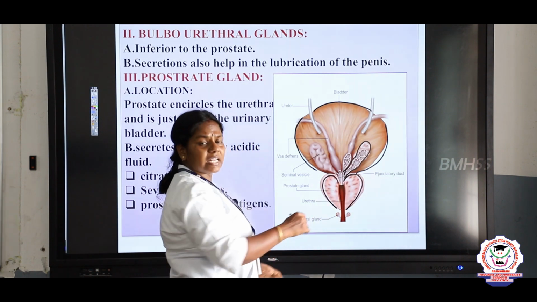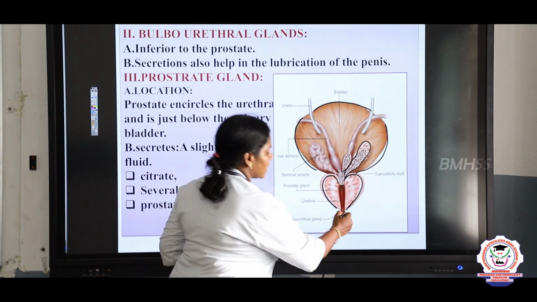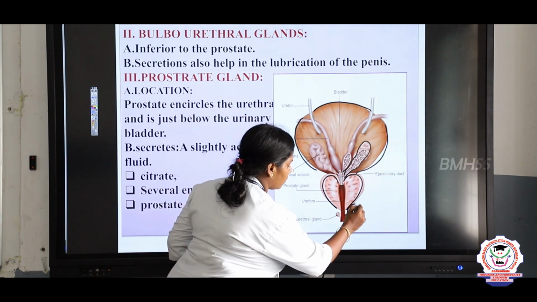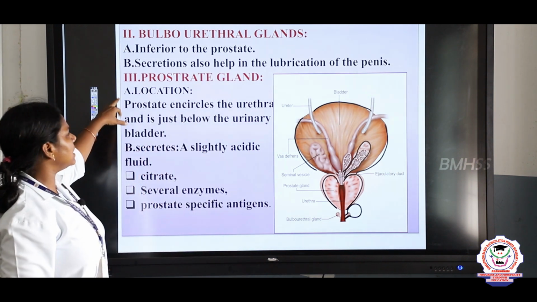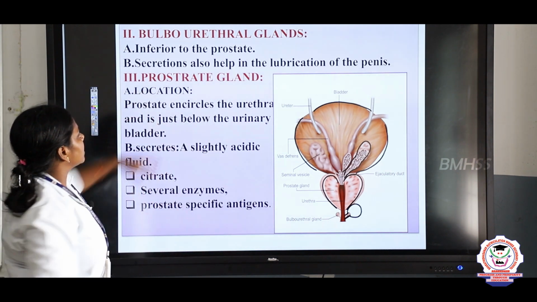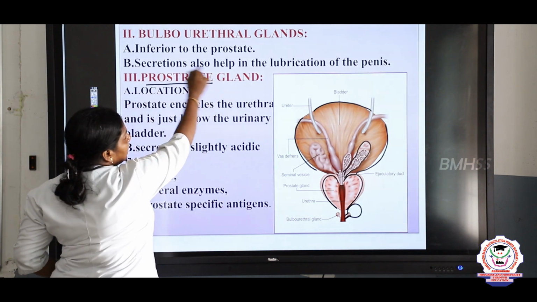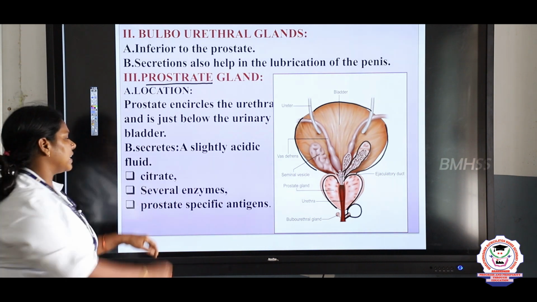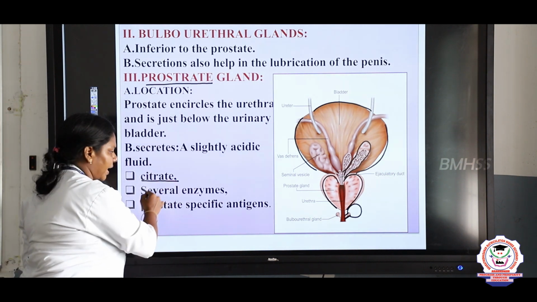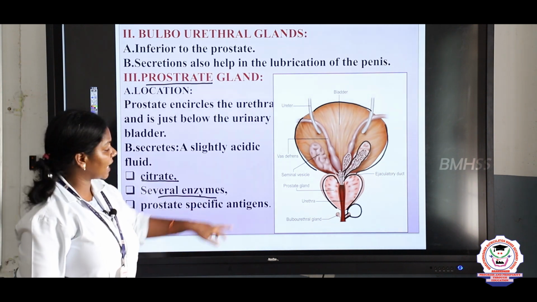Prostate gland helps in the lubrication of the penis, and next is the bulbourethral gland, that is the Cowper's gland. So now let us see what is the function of these glands. The bulbourethral gland helps in the lubrication of the penis, and the prostate gland contains citrate, several enzymes and prostate specific antigens.